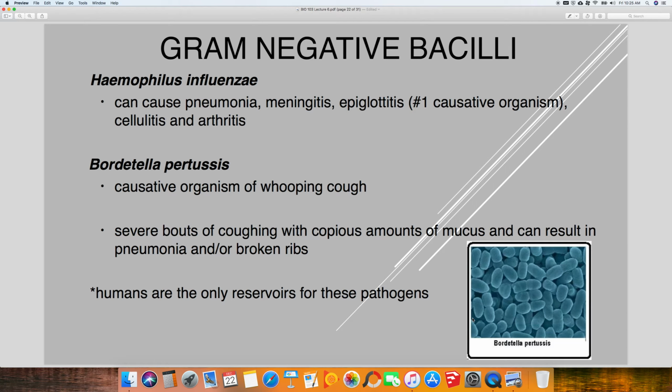Haemophilus influenzae, number one causative organism of epiglottitis. It can also cause pneumonia, sometimes causes cellulitis, meningitis, but number one causative organism of epiglottitis. That's the big one.